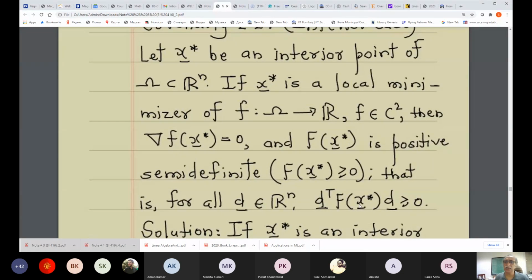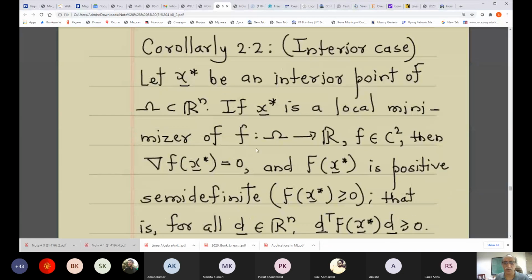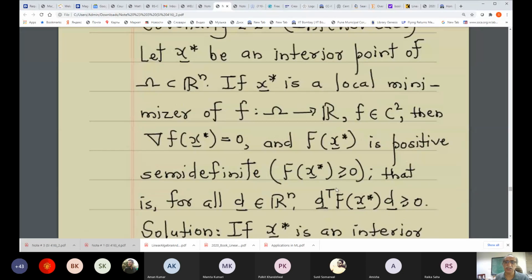So if it is an interior point, then we don't need to assume this. This comes as a byproduct of corollary 2.1. Sorry, yeah. Is someone trying to say something? And the Hessian of f at x star is positive semi-definite. So if this holds, then F of x star is positive semi-definite, that is, this is greater than or equal to 0.